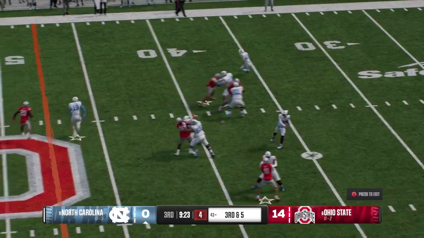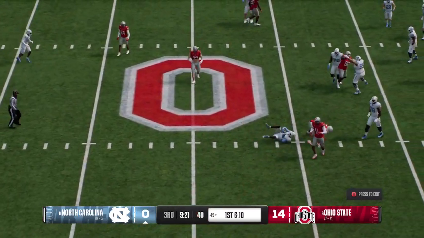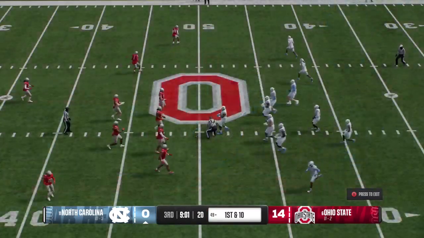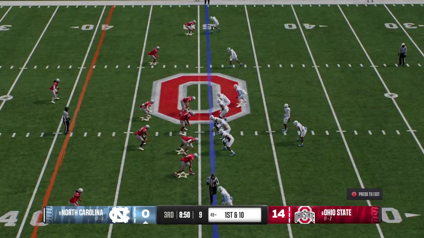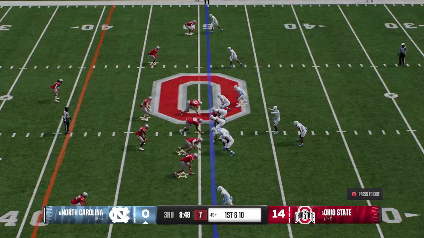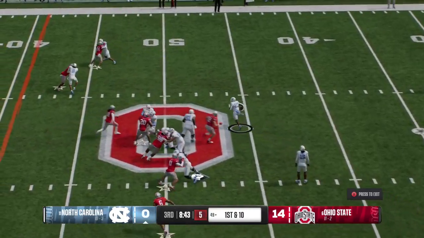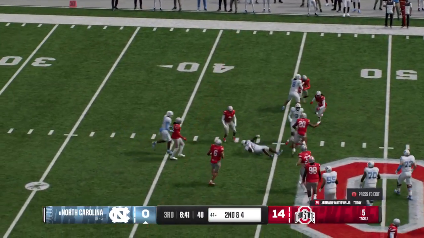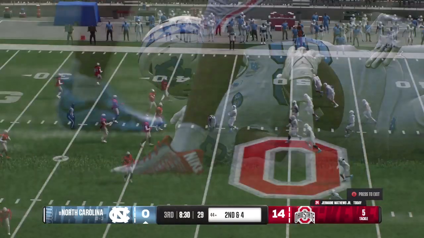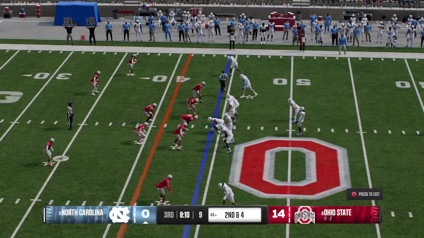Quarterback in the shotgun here on third down. Snags the quick throw. Stop right near midfield. It'll be a first down. And the Tar Heels are looking to keep this drive going. Handoff here from the shotgun. They stop him after a 6-yard gain.